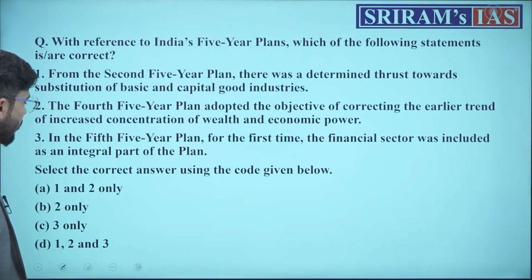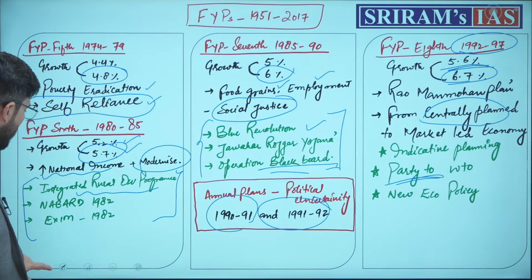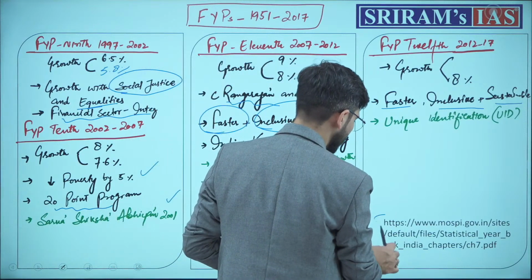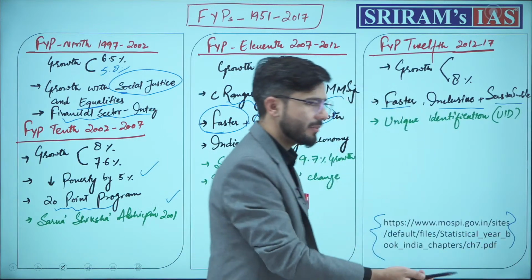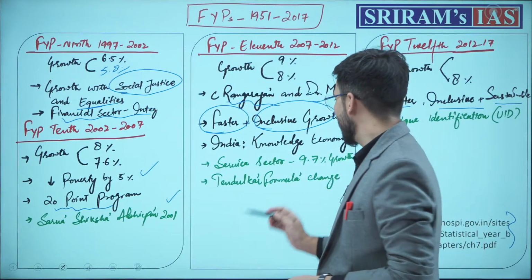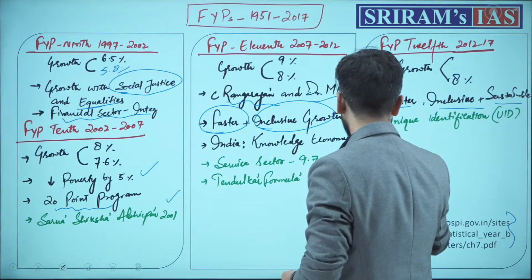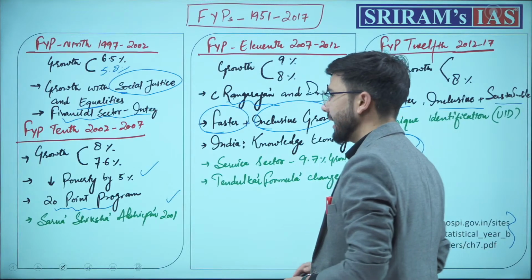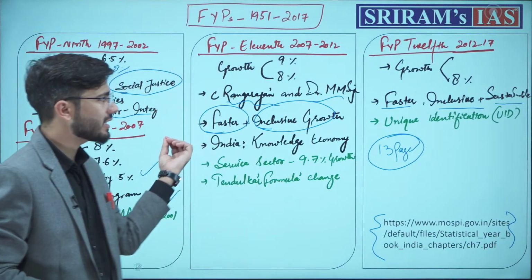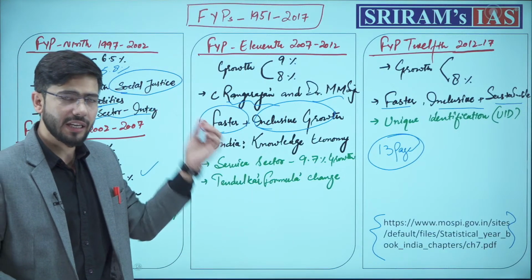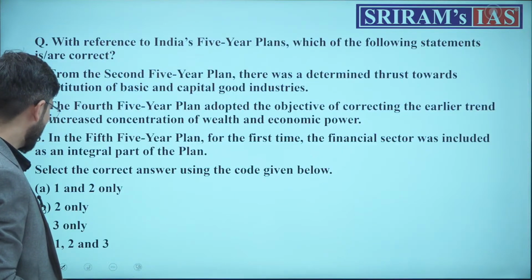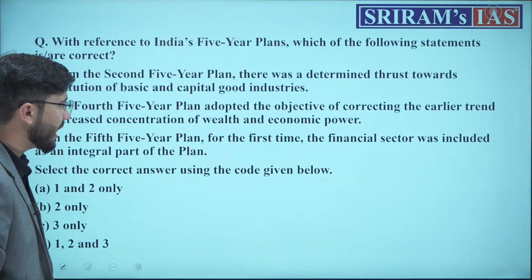At last, I'll give a homework. The homework would be that you need to visit this website, and remember to only follow government websites. Check these websites, you will find amazing content, just 13 pages. You'll find it at the Ministry of Statistics and Program Implementation's website about these plans, and you will see that in a very crisp manner everything is covered in that document. Done? Chalo. Next question from the 5-year plans only.